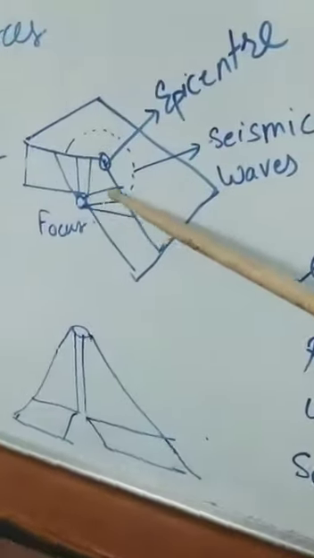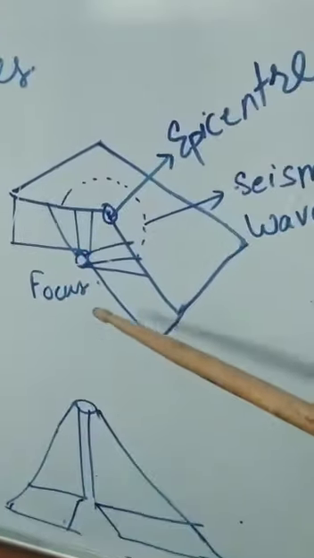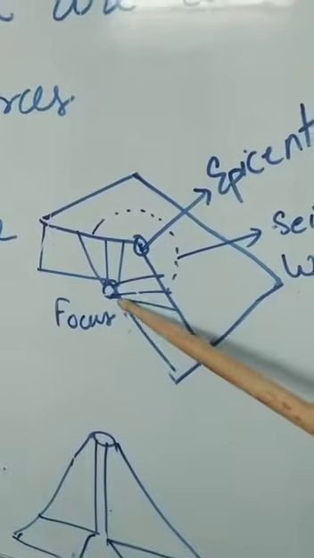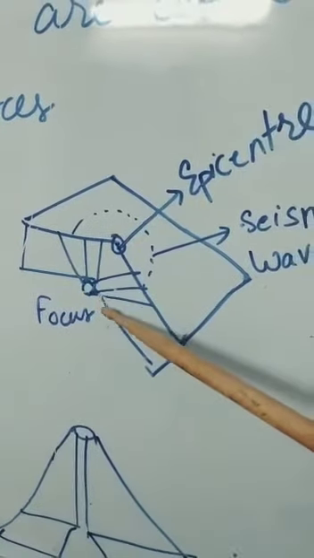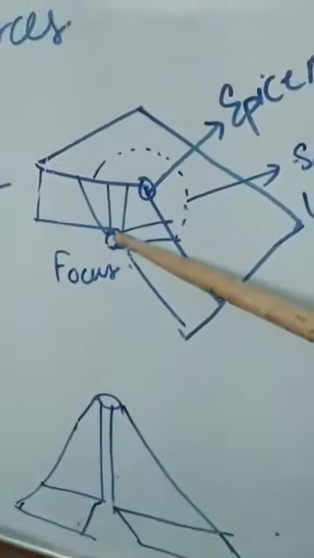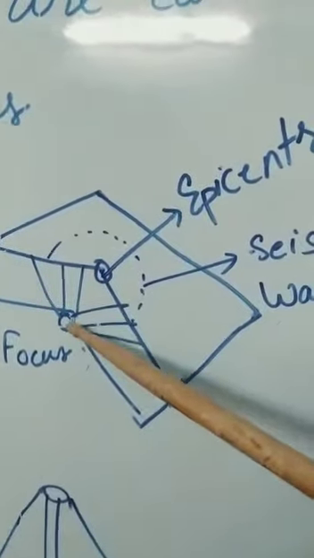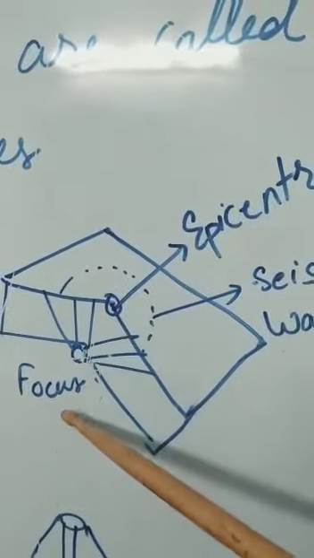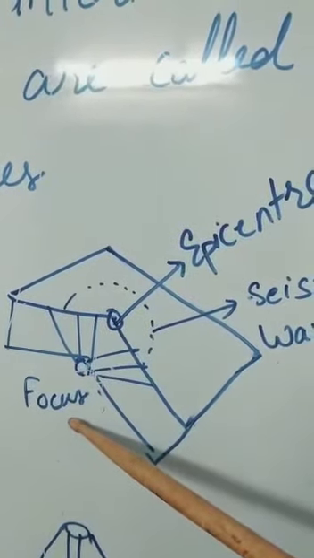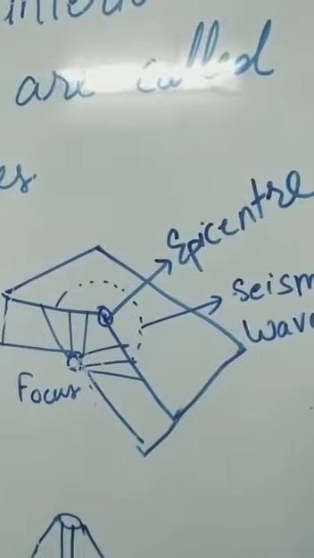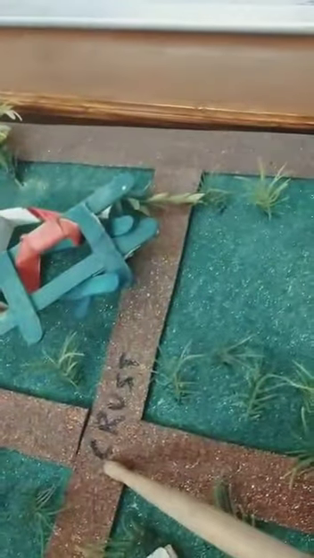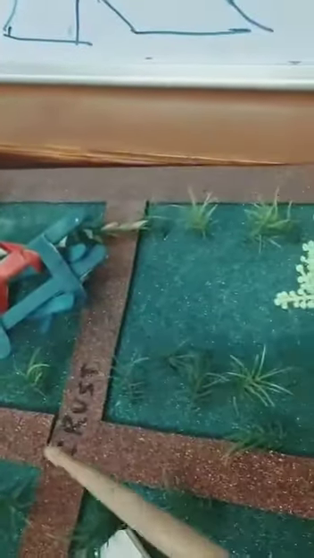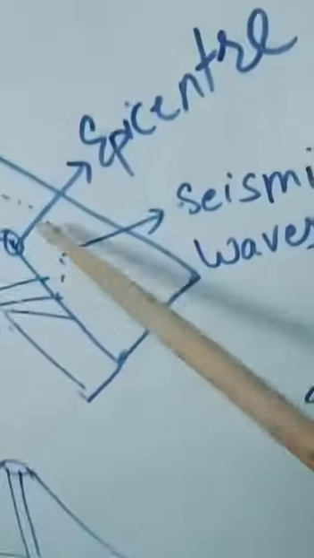And one thing we want to know is from where this shaking begins. From under the earth, the point from where the magma starts moving under the earth, that is called focus. And the point on the crust of the earth, from where it moves, it's called epicenter.